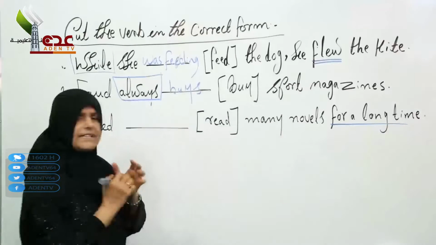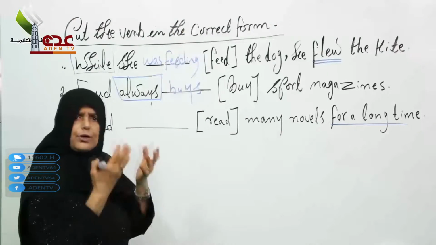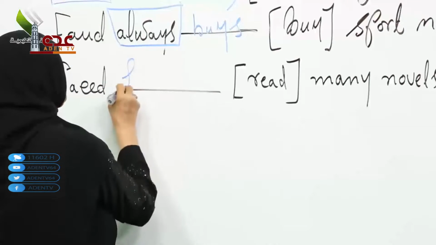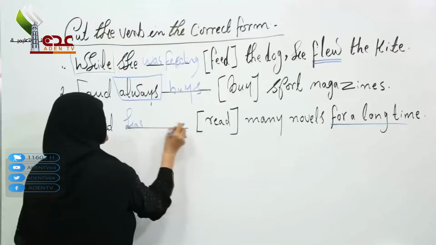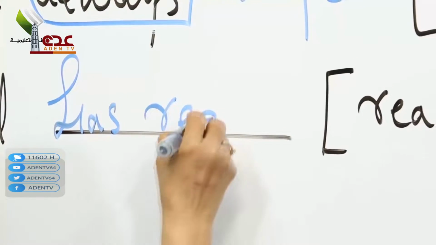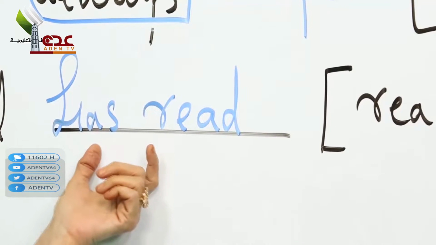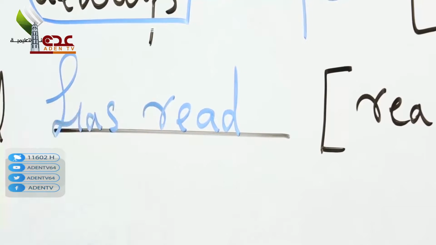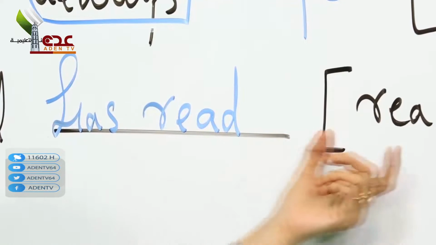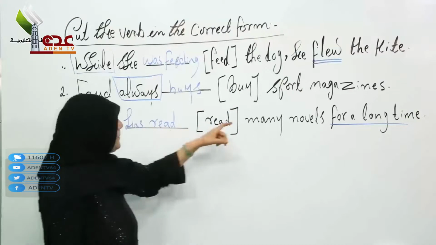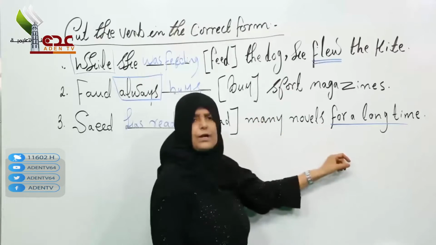How do you use the verb? In which tense? Then in this case, I use has read. Don't forget, please. I use the present perfect. Now again, Saeed has read many novels for a long time.